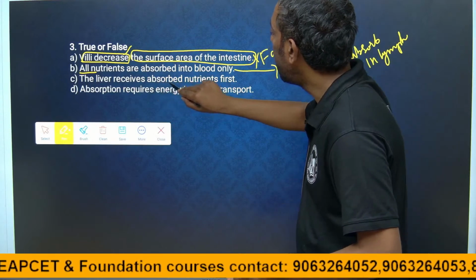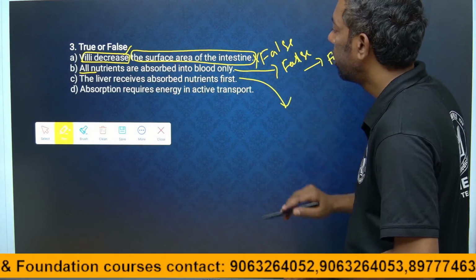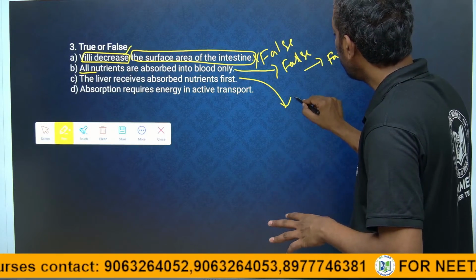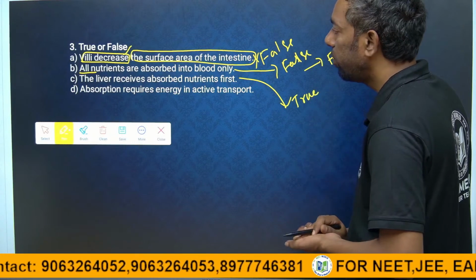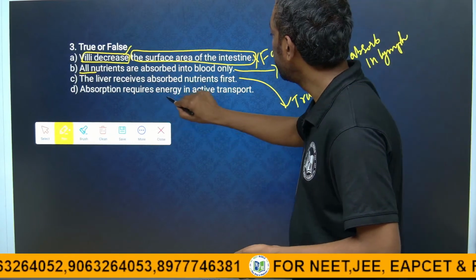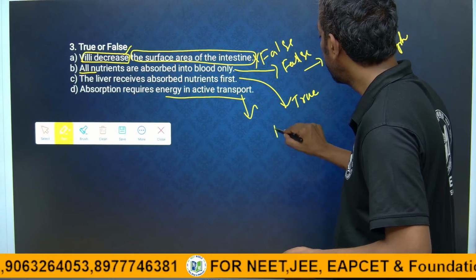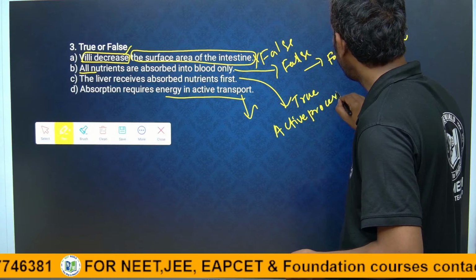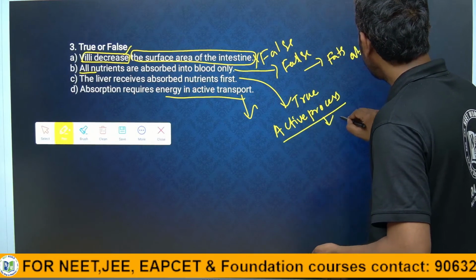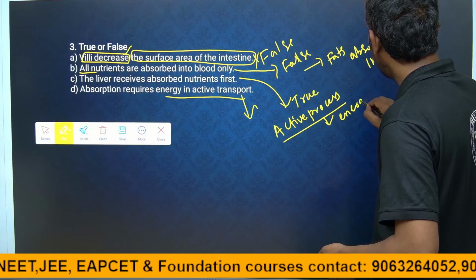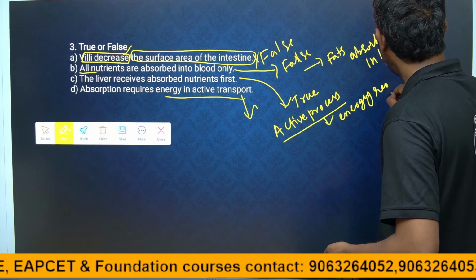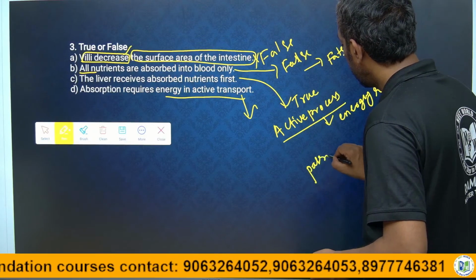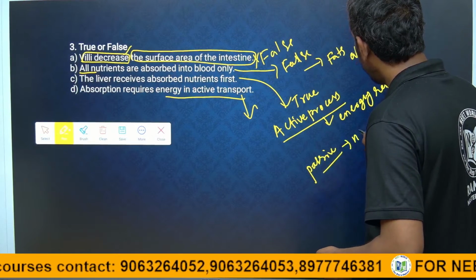The liver receives the absorbed nutrients first. After absorption they are carried to the liver, right? True. The liver is first. Absorption requires energy in the active process. In the active process, energy is required. And in the passive process, no energy is required.